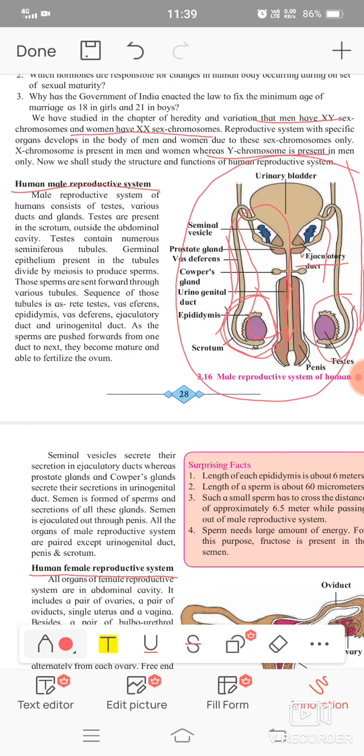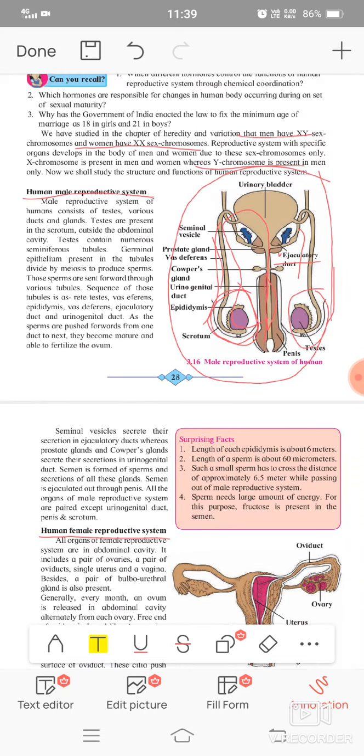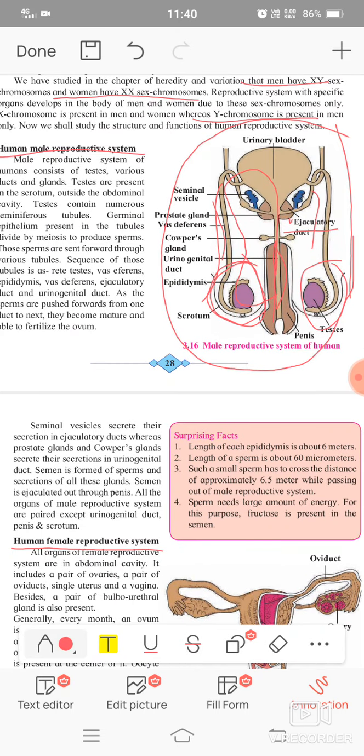Now we are discussing the sperm. The seminal vesicle secretes its secretion in the ejaculatory duct, whereas the prostate gland and Cowper's gland secrete their secretion in the urinogenital duct. That urinogenital duct is common for the urine and the sperm, therefore it is called urinogenital duct. Here is the urinary bladder which forms the urine, and that is coming in a straight line towards the penis, and therefore that duct is a common duct for urine and sperms, so it is called urinogenital duct.